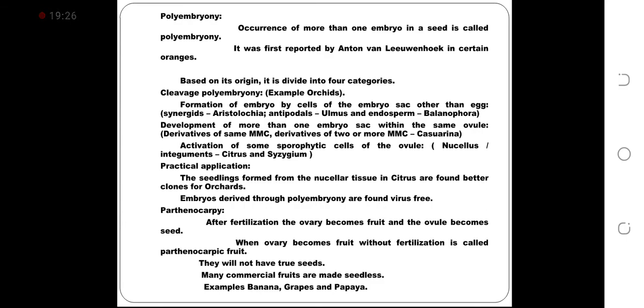Parthenocarpy, the next topic. After fertilization, the ovary becomes fruit and the ovule becomes seed. When ovary becomes fruit without fertilization, it is called parthenocarpic fruit. They will not have true seeds. Many commercial fruits are made seedless. Example, banana, grape and papaya.